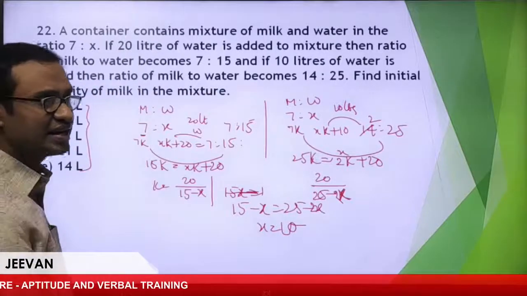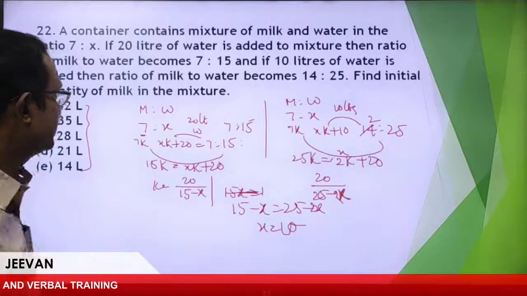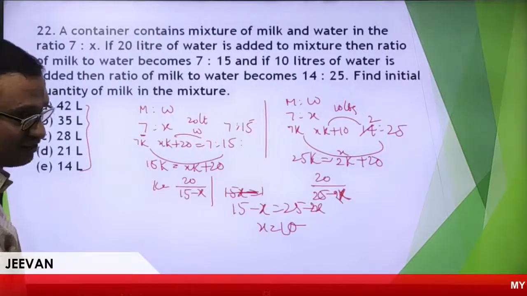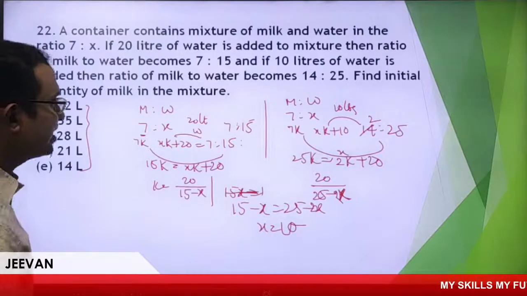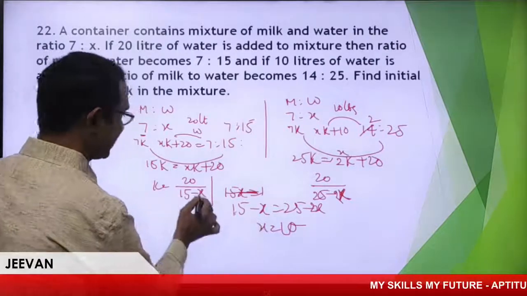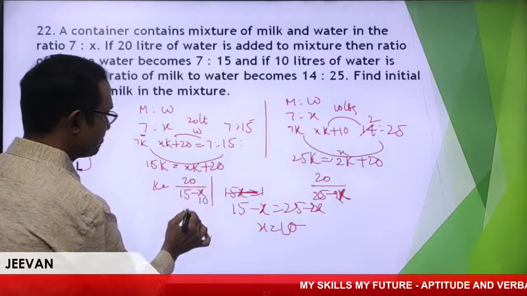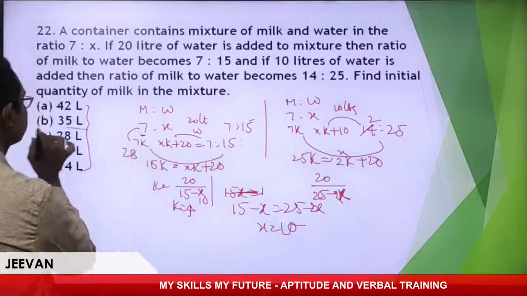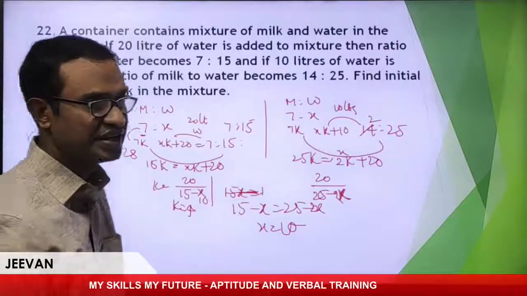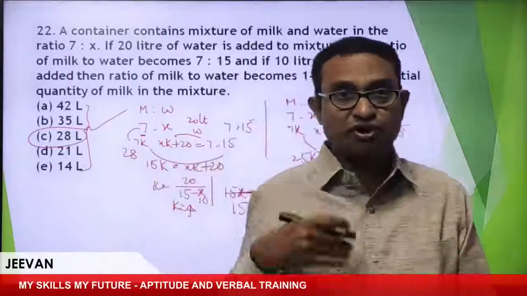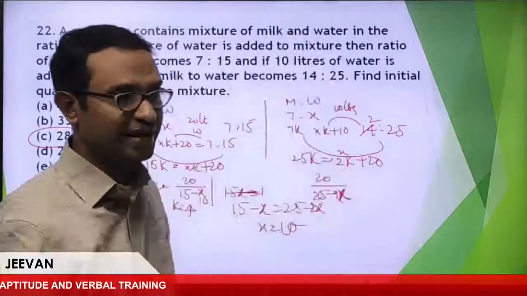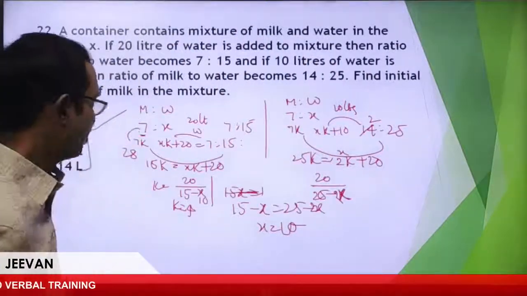Now this gives clear information. x is 10, meaning the value of water. I got the value of x as 10. Substitute here 10: 5, 4. The K value is 4, so 4 sevens are 28. Simple. That means taking through choices, if you are unable to do that, make everything equal, get the answer. Follow my point.